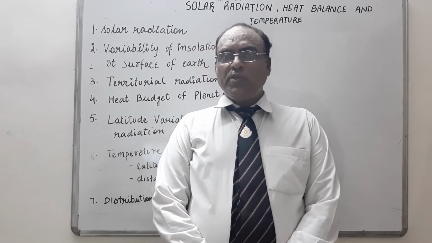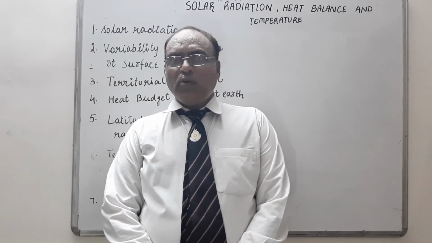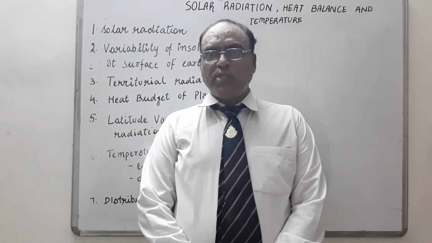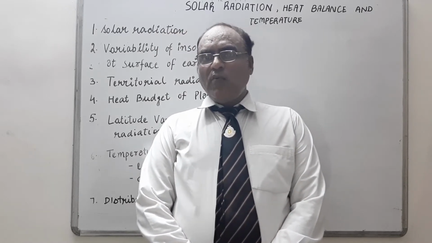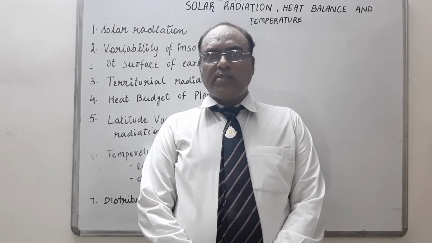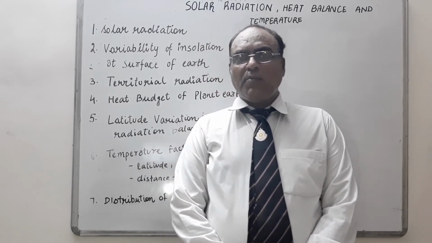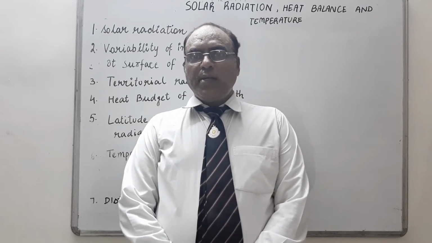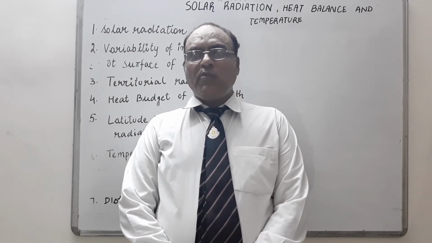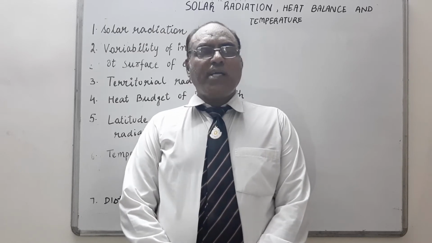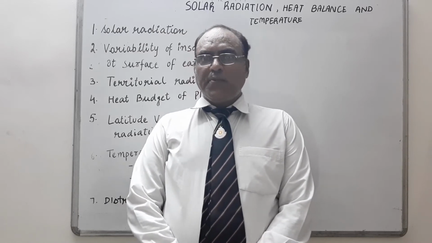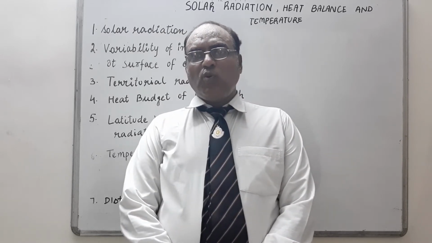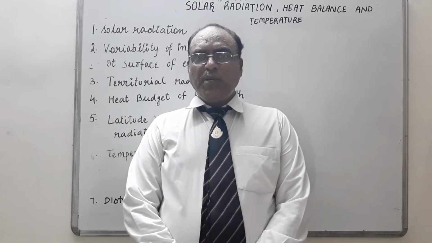Variability of insolation at the surface of the earth: rotation of earth on its axis is the first factor why there is a lot of variation in insolation from the sun. Second is the angle of inclination of the sun rays. The length of the day, how long or short your day is, also affects atmospheric circulation. Then the transparency of the atmosphere. The atmosphere is covered by different particles, so what is the transparency of the atmosphere that day. Then more land area controls atmospheric pressure, whether sea or water bodies are more. So these are the main two factors.